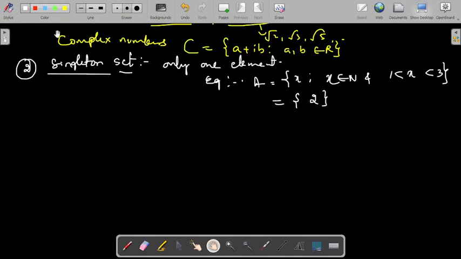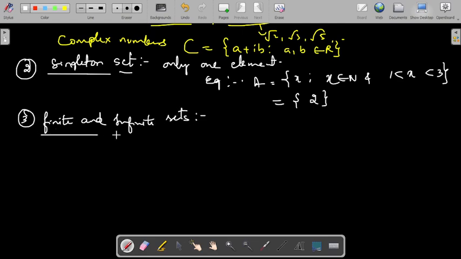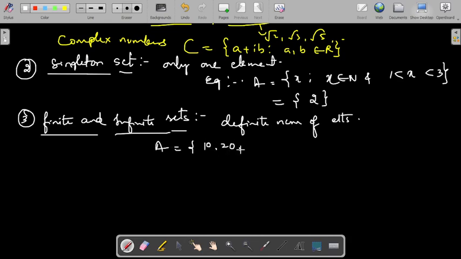Next type of set will be finite and infinite sets. A finite set means a set with a definite number of elements. That's called a finite set. Definite number of elements in the sense you can count those elements. Say for example, A equal to 10, 20, 30. There are 3 elements, so it is a finite set.